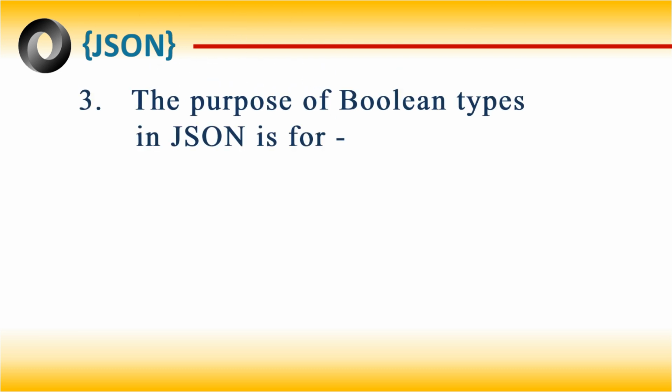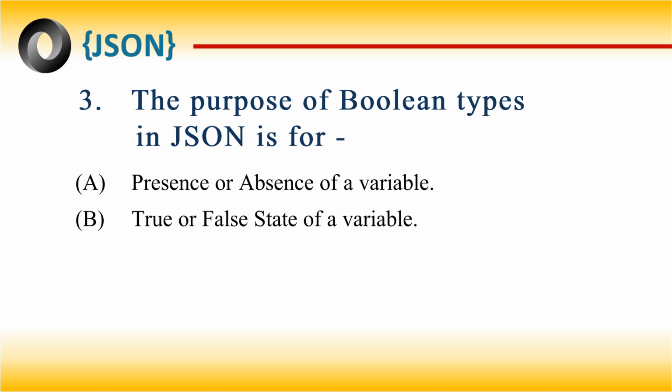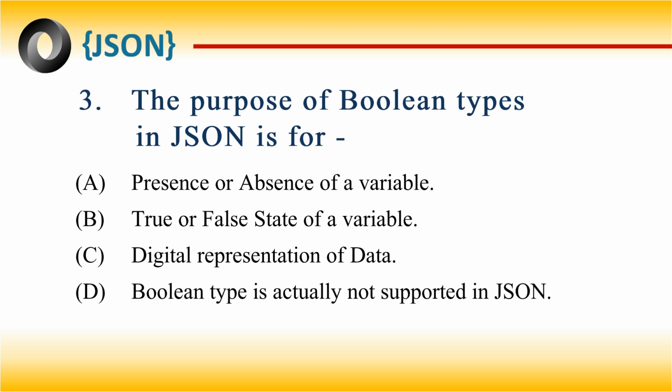The purpose of Boolean types in JSON is for: presence or absence of a variable, true or false state of a variable, digital representation of data. Boolean type is actually not supported in JSON. The correct answer is true or false state of a variable.